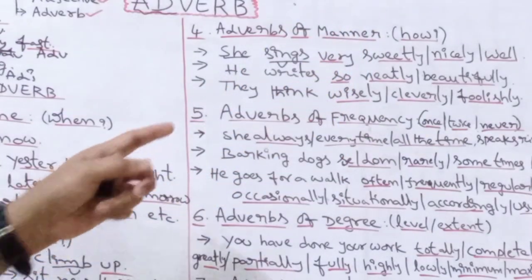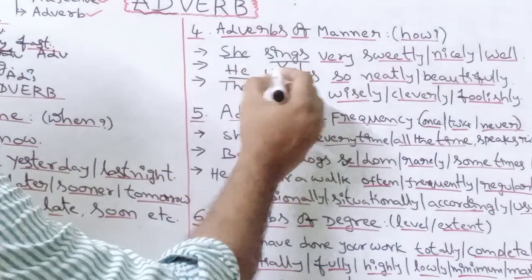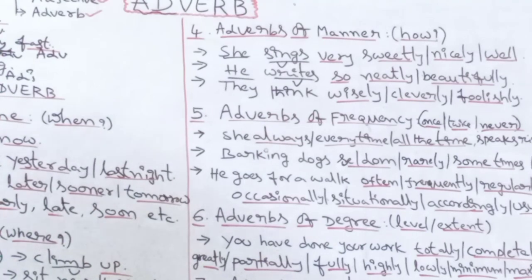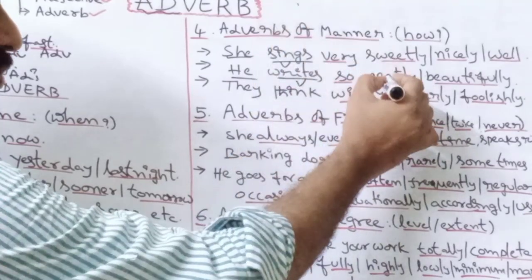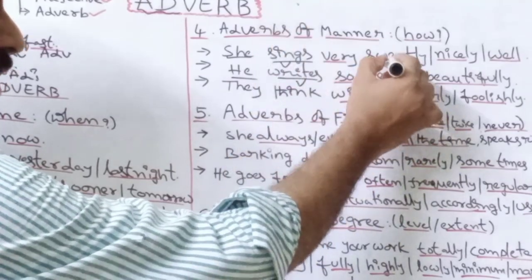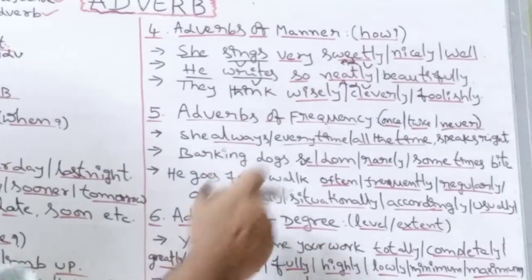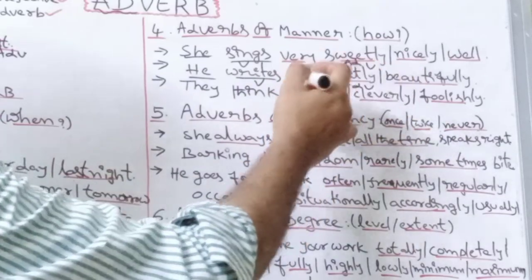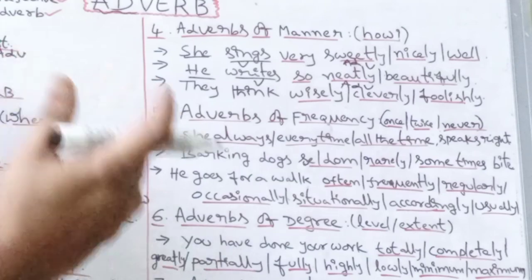And the next example, he writes neatly. He is the subject, writes is the verb. He writes. And how does he write? Neatly. Neatly is qualifying this verb writes. So it becomes an adverb. He writes neatly. Neatly becomes an adverb by qualifying the verb writes. And how neatly does he write? Very neatly.